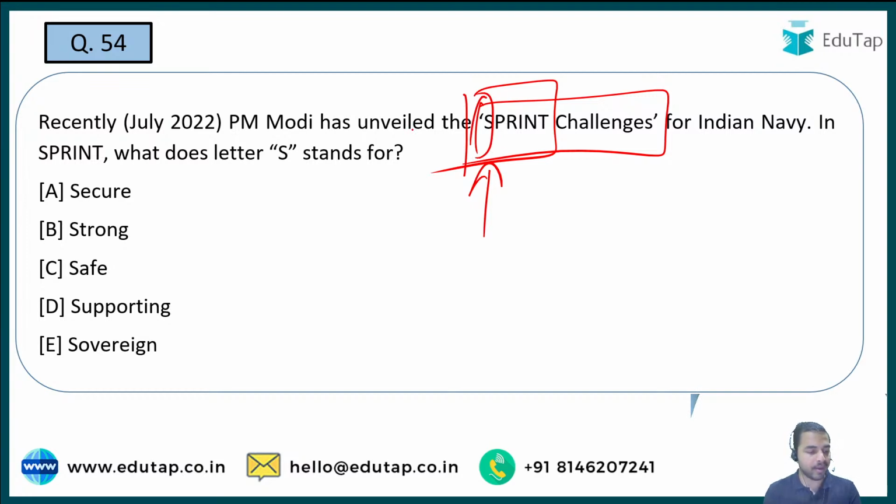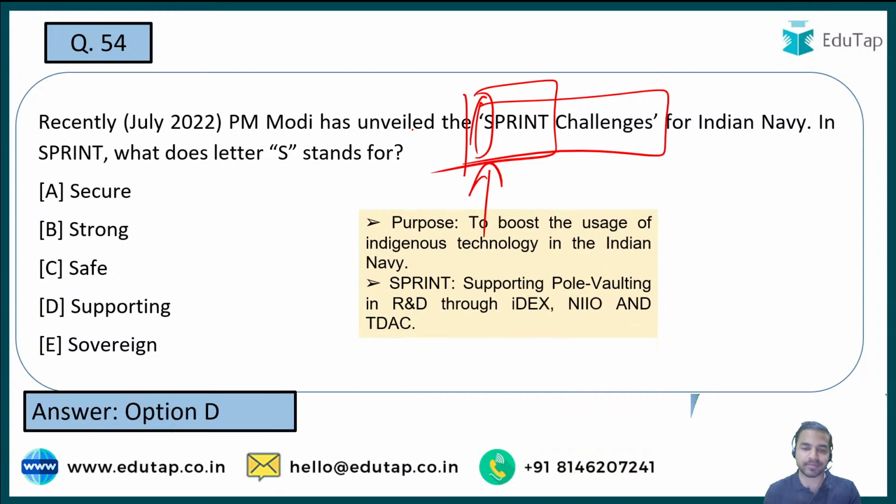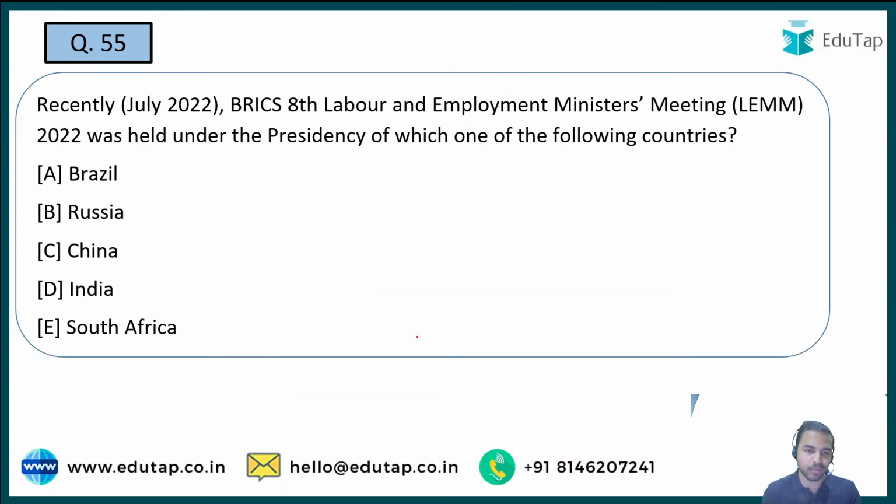And here I'm getting the right answers from the people. People are saying option D is the right answer. Guys, option D is absolutely right. The right answer is Supporting. So let's see quickly what exactly SPRINT stands for. SPRINT stands for Supporting Pole Vaulting in R&D through iDEX, NIIO and TDAC. That is the right answer to this question. The right answer is option D. Moving on to the next question.